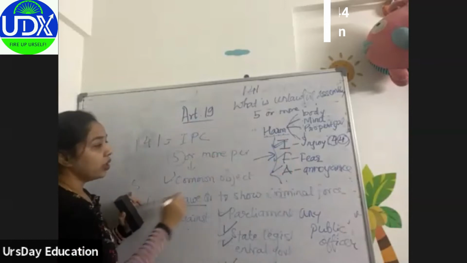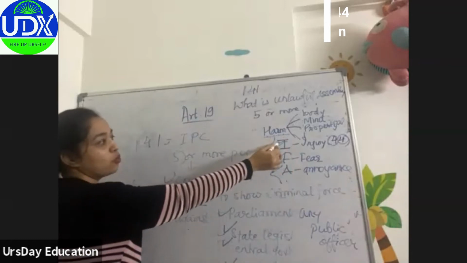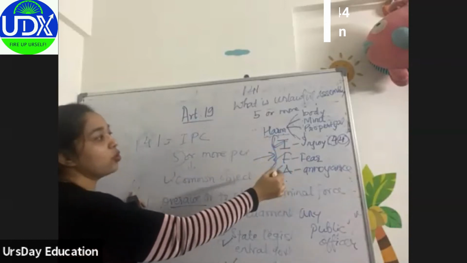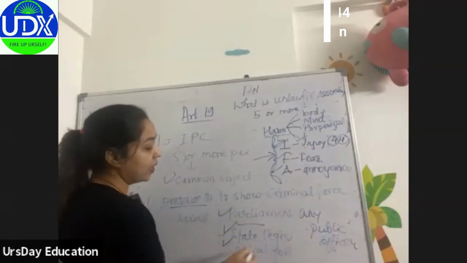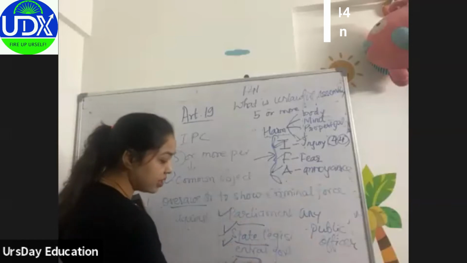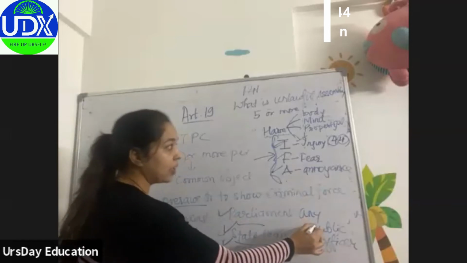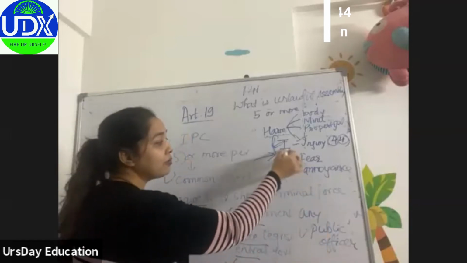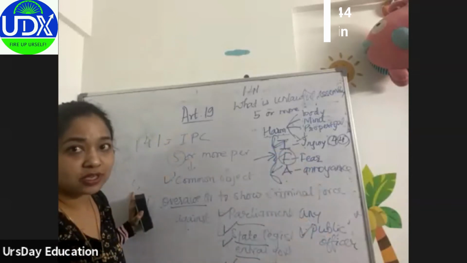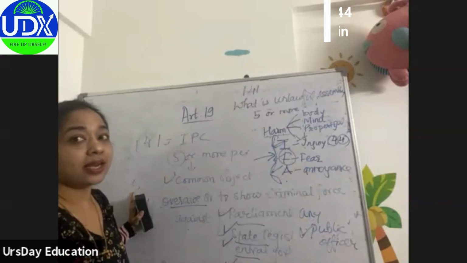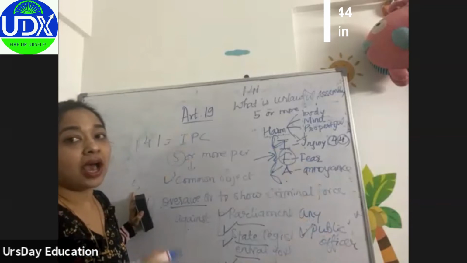So if you want to give injury, you are doing something which is causing injury to our parliament or our state legislature, central government, state government, or a public officer, or you are making them fear. For example, you are giving fear to a police officer performing his duty, that if you will not do this, then I will do this to you.